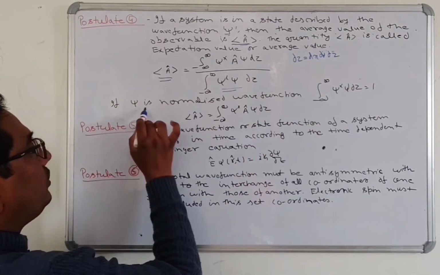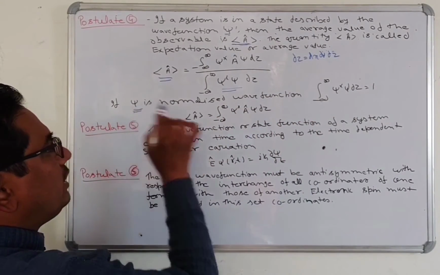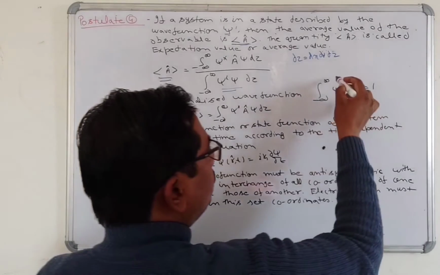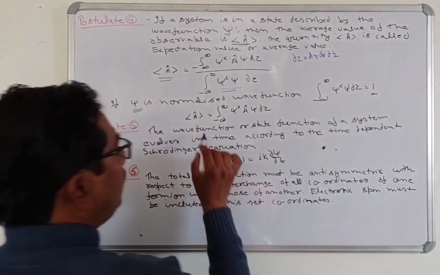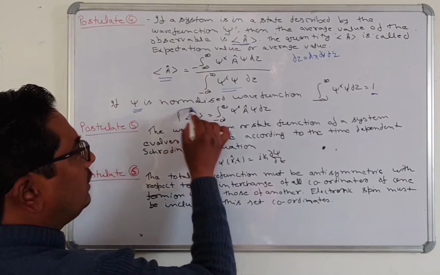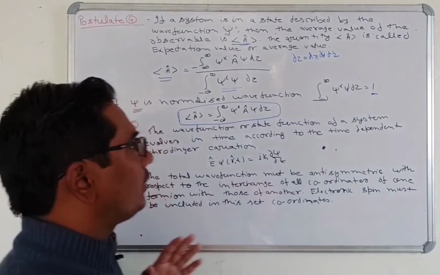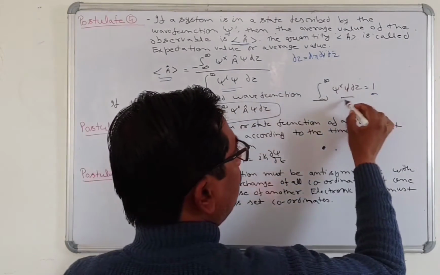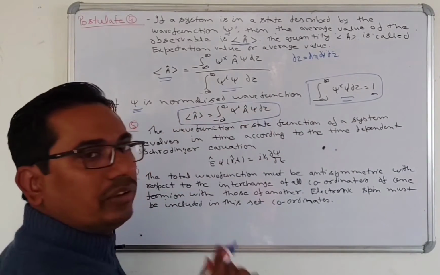If the function psi is a normalized wave function, then the denominator term is equal to 1, and we can write the average value like that. This one is postulate 4. We will discuss later on how this value is equal to 1 in the case of a normalized wave function.